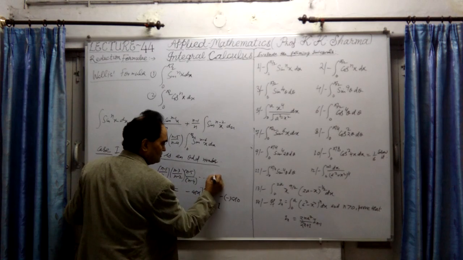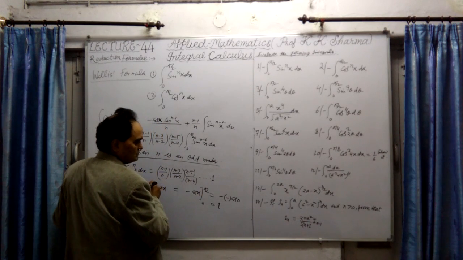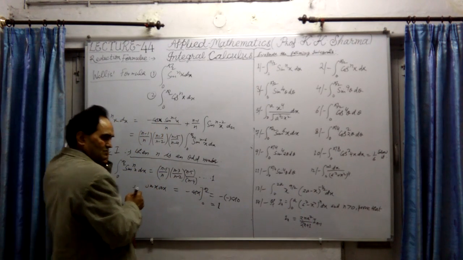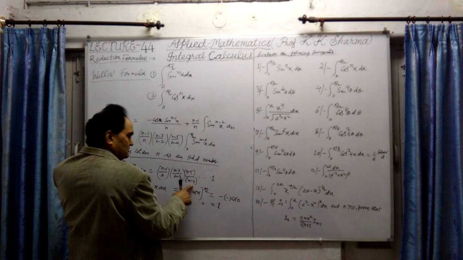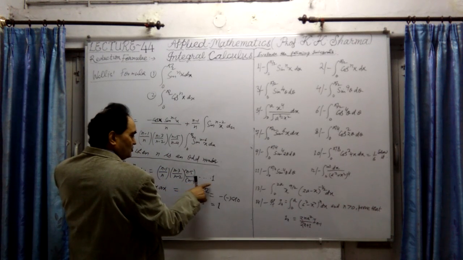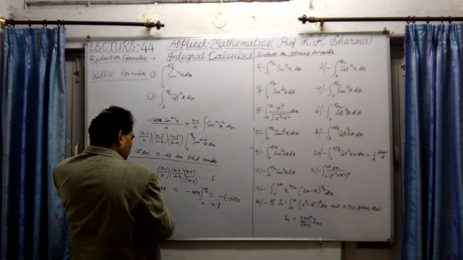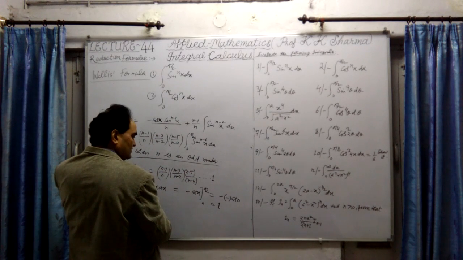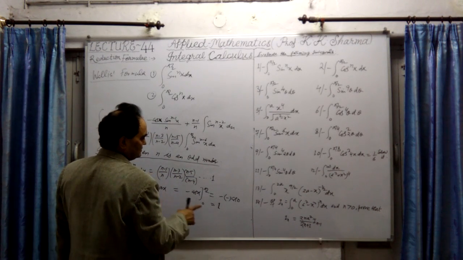The last value will be 1 into 1. And before that, what will be there? 1 upon 2, because an even number is there. Odd number minus this will be an odd number here. Okay, so this is 1 here. And before that, let me take the sin x there.